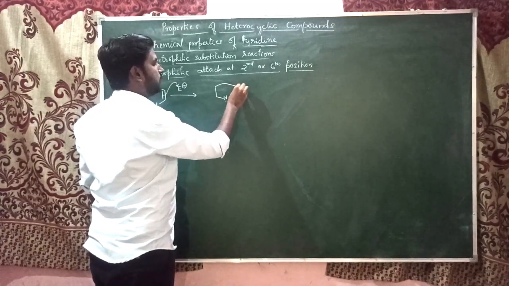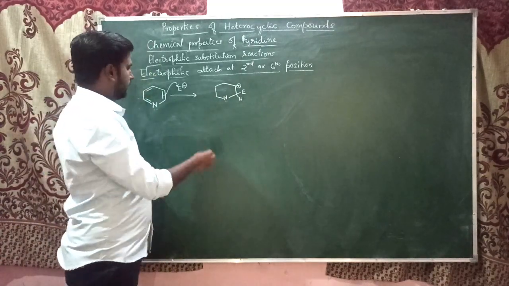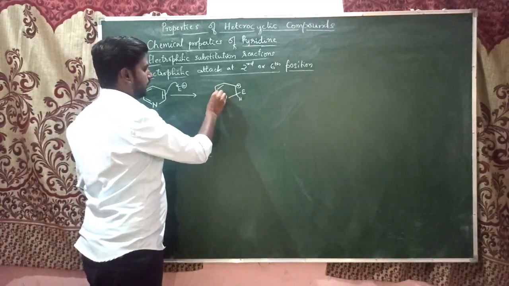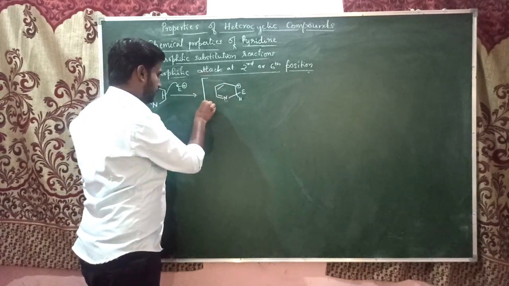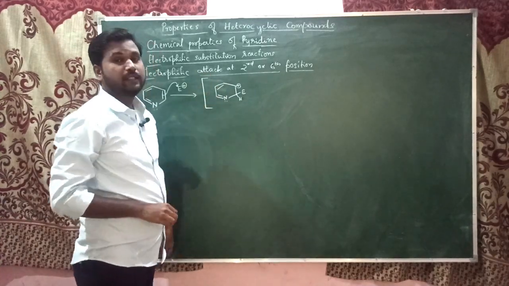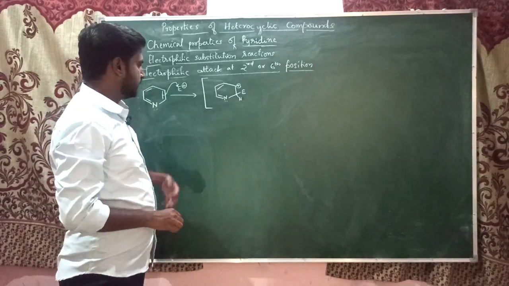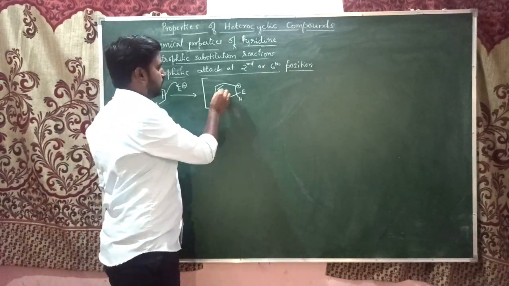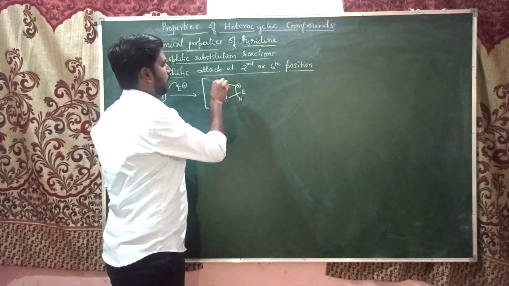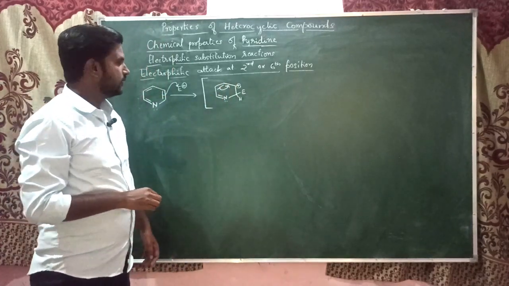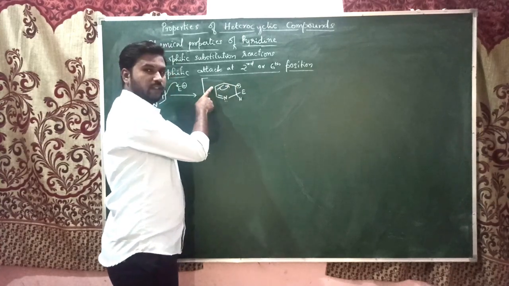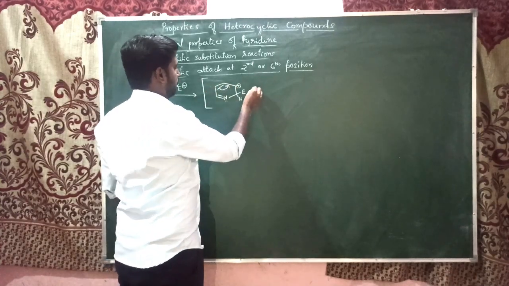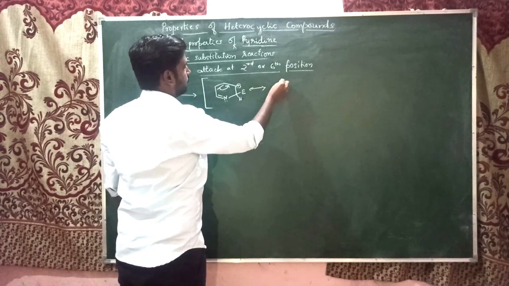So here at the third position we get the carbocation. The remaining is the same. This carbocation is an unstable intermediate which can be stabilized by resonance. If you see its resonance structure, this pair of pi electrons will be shifted here, so there is a creation of a double bond, and this positive charge will shift to the fifth position.